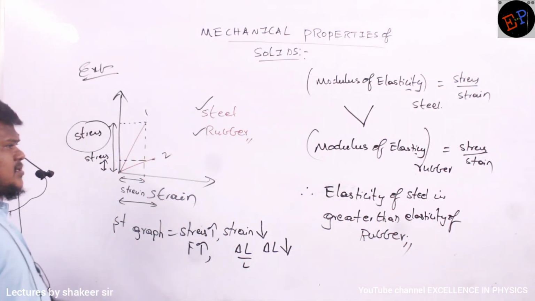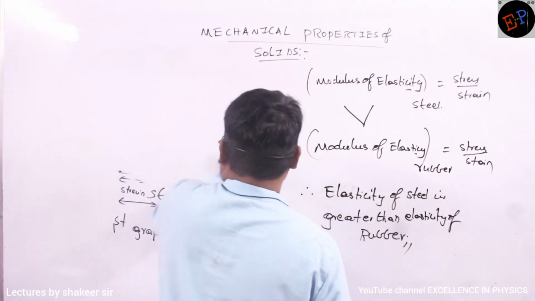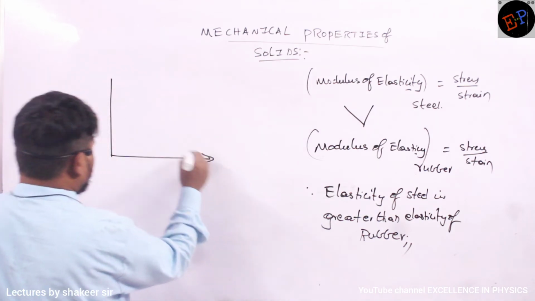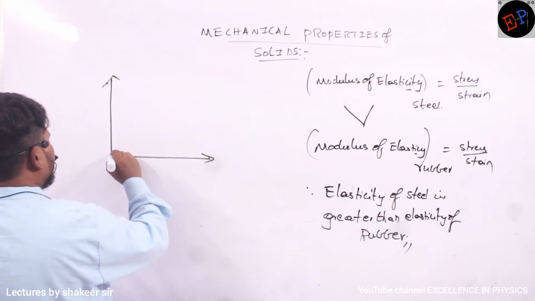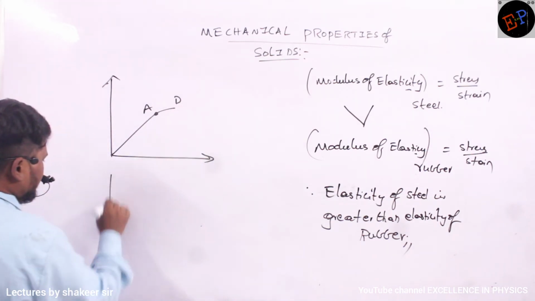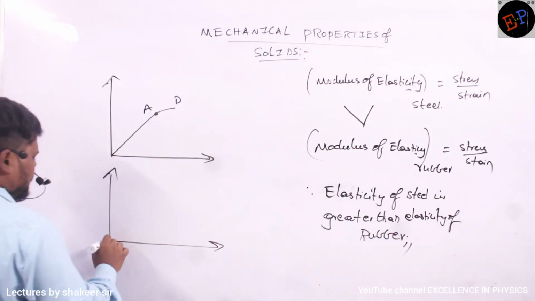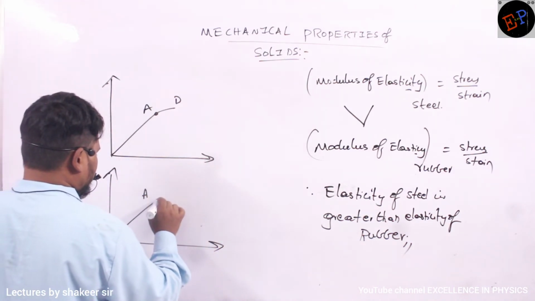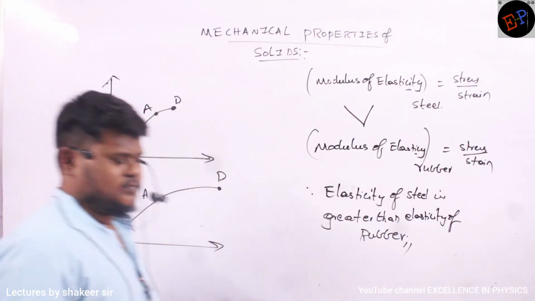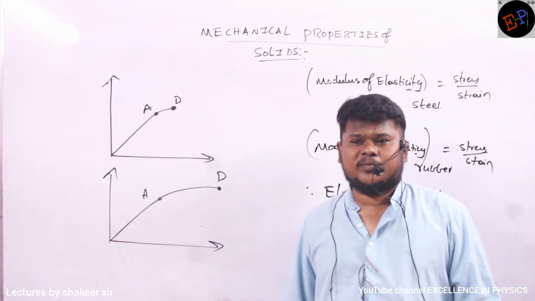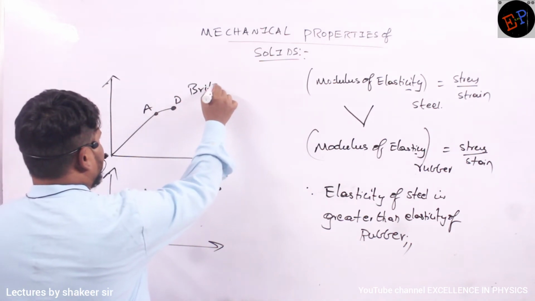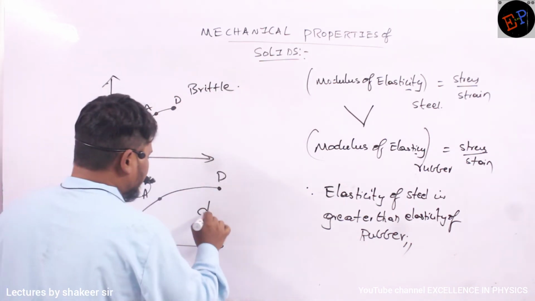Okay, completed. Similarly, if I draw one more graph, out of these two materials, which one is a ductile material and which is a brittle material? So the first one is a brittle material, and the second one is a ductile material.